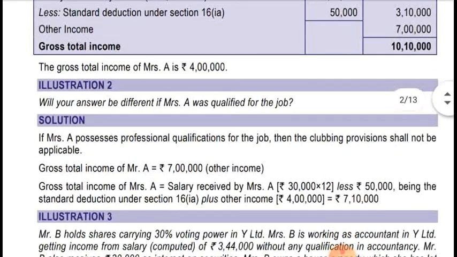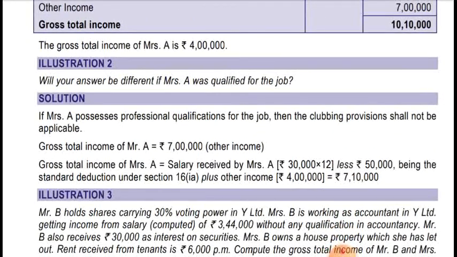Now question number 2, illustration 2. Will your answer be different if Mrs. A was qualified for the job? If Mrs. A was qualified for the job, then no clubbing provision would be applicable, and 3,10,000 will be included in the income of Mrs. A only, and Mr. A's gross total income will be 7 lakh. And Mrs. A's gross total income will increase from 4 lakh to 7,10,000, so 4 lakh plus 3,10,000.